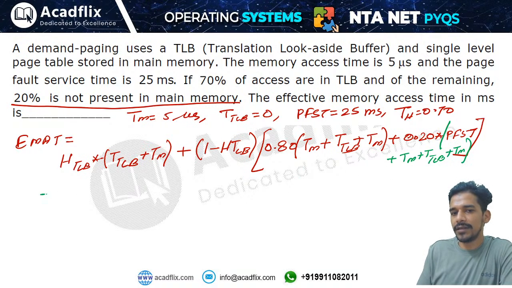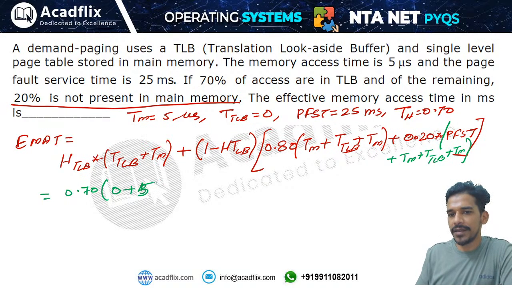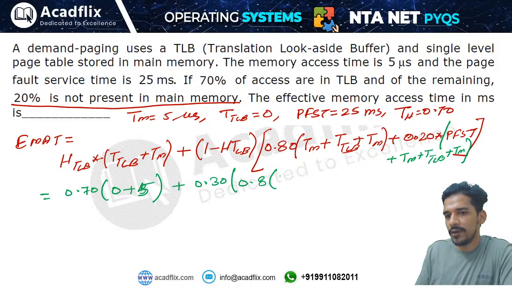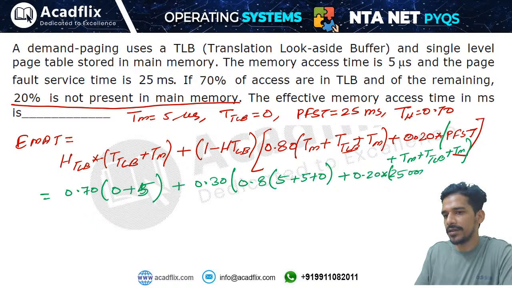So the formula will become like this: hit ratio of TLB is 0.7, right? Access time of TLB is 0, memory access time is 5 microseconds. Let me keep this in microseconds, since microsecond is the smaller unit. So 1 minus hit ratio of TLB will be 0.3 into 0.8, times the access time of memory, 5 microseconds plus 5 microseconds plus 0 for TLB access time, plus 0.2 into the page fault service routine time, which is 25 milliseconds. We can convert this into microseconds, and this will become 25,000 microseconds, right?